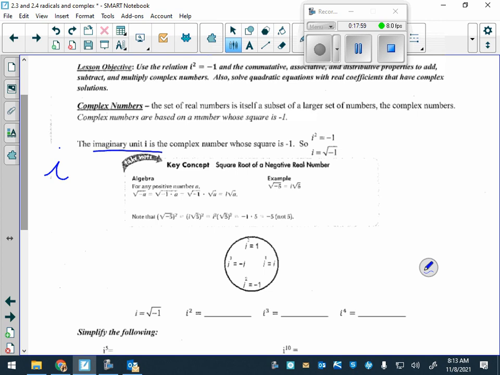So this first example shows you if I have the square root of negative 5, automatically the i comes out and I'm left with the positive square root. If you were to get i squared, that's simply stating square root of negative 1 times square root of negative 1. When you multiply a radical by itself, what do you end up getting?